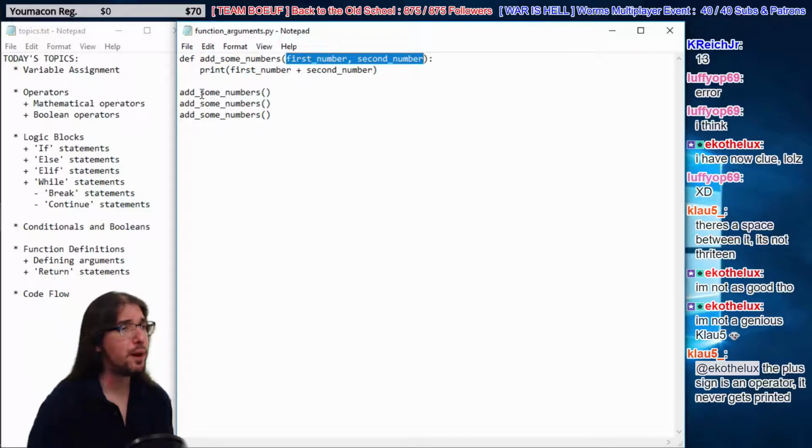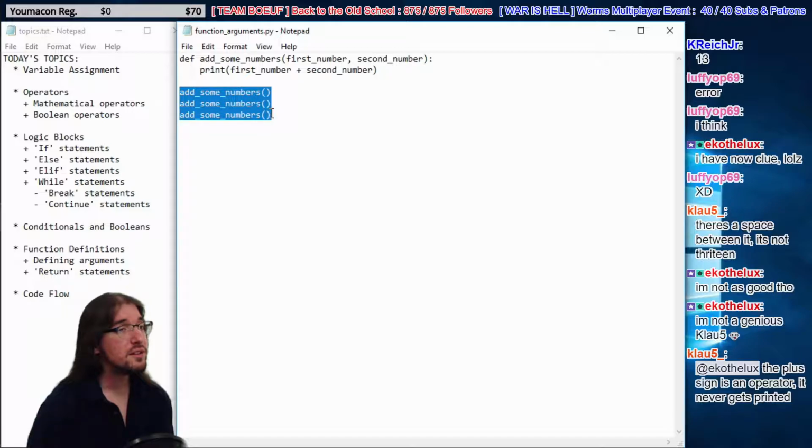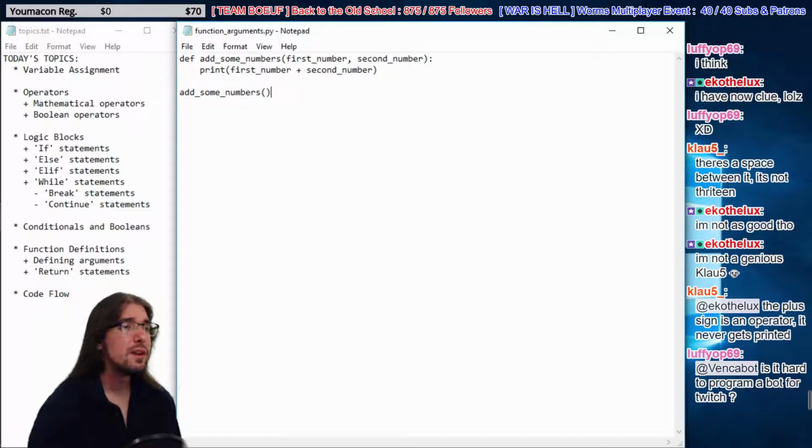So this code is bugged now, right? Because of this part right here. Let's actually get rid of all these ones here. This part right here is a bust. It needs data in here, because now we need 2 arguments from now on. So let's give it 2 arguments. How about a 2 and a 6, right?